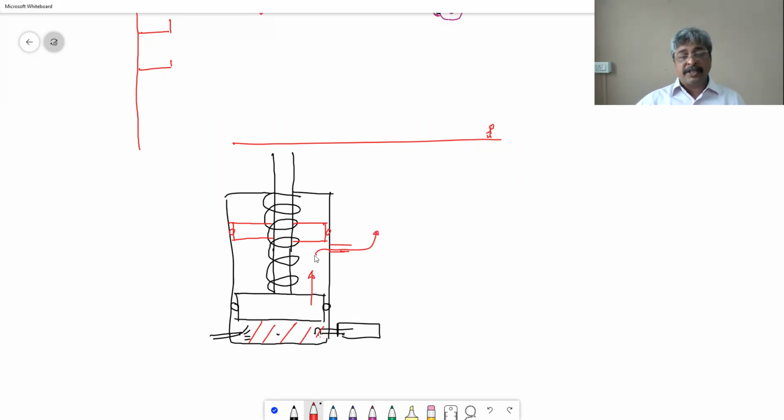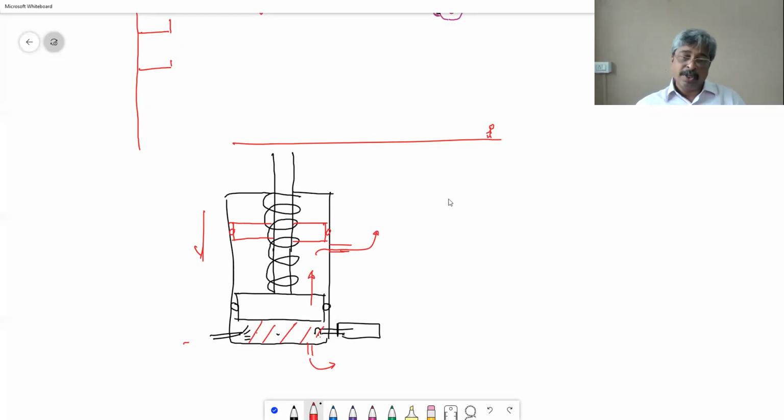The moment the pressure is released, the spring force comes into action. It pushes again. Now there is a wall here also. When the piston comes in this direction, the gases will be released here, and at the same time the fuel is injected at that point. Okay, so I hope you have understood.